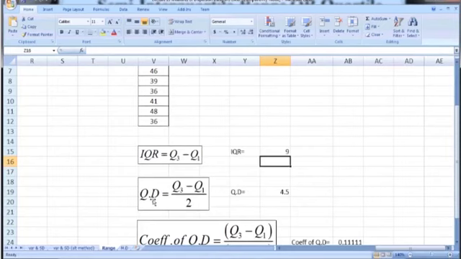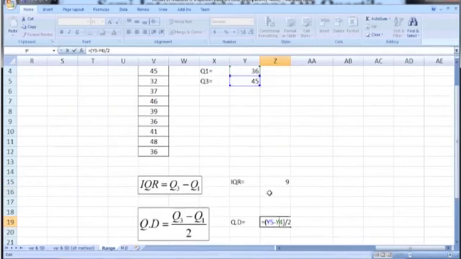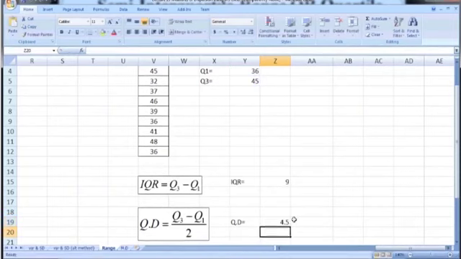In order to calculate quartile deviation, it is half of this IQR, that is Q3 minus Q1 divided by 2. So it means this 9 divided by 2. Q3 is located in Y5 and Q1 is located in Y4. So Q3 minus Q1, that is Y5 minus Y4, whole divided by 2. Press enter, you get 4.5.